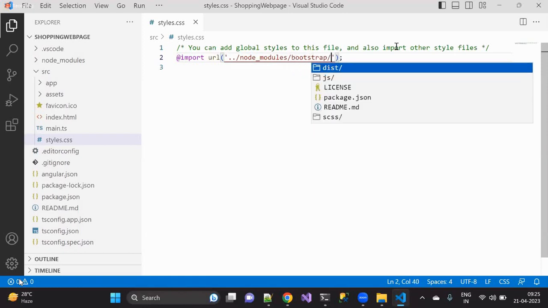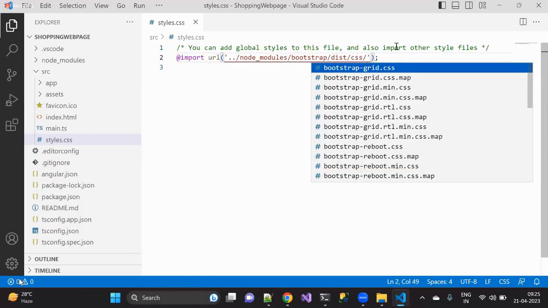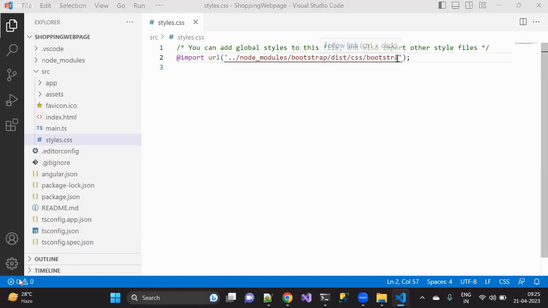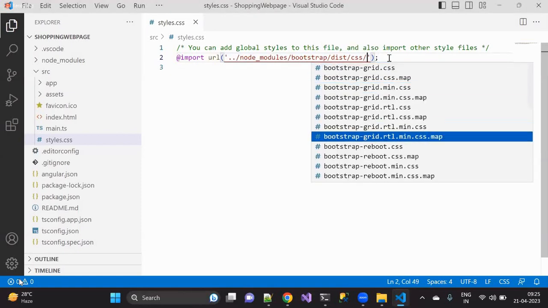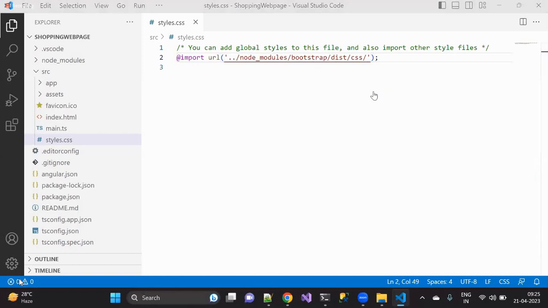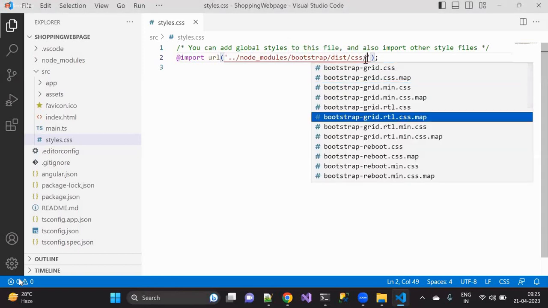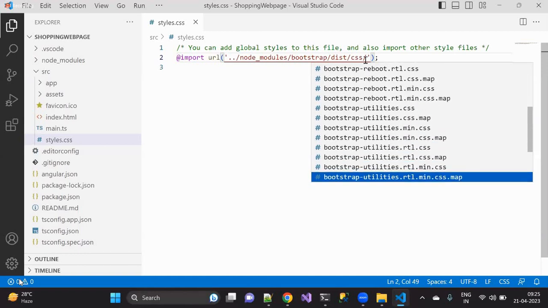There we have bootstrap, and I can go with bootstrap dot css. You can see bootstrap.css is available.